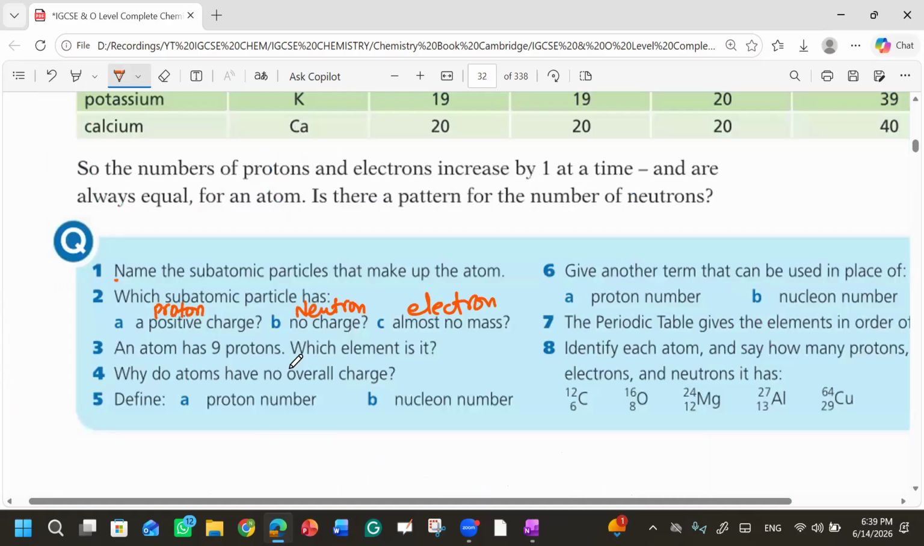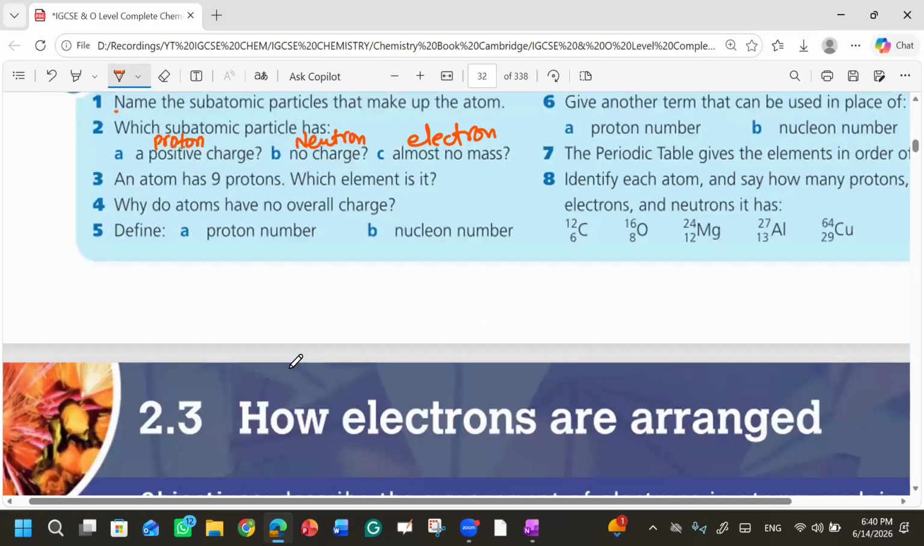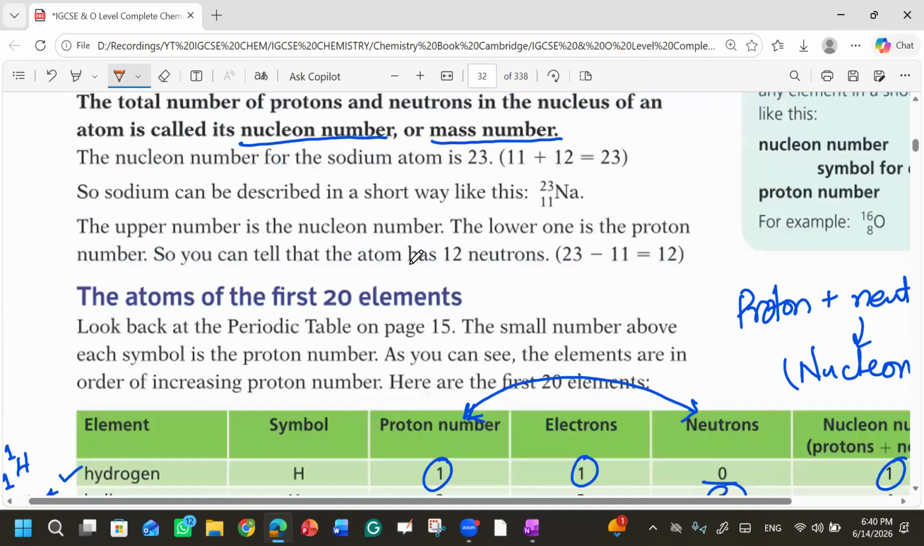An atom has 9 protons. Which element is it? Fluorine. Yes, fluorine has 9 protons. What is the atomic mass of fluorine? 9 and 10, 19. Atomic mass is 19.